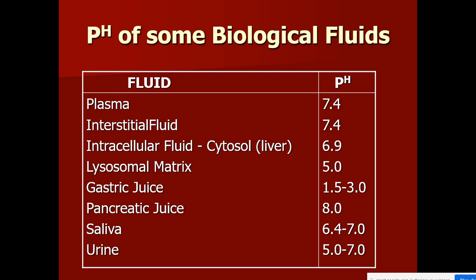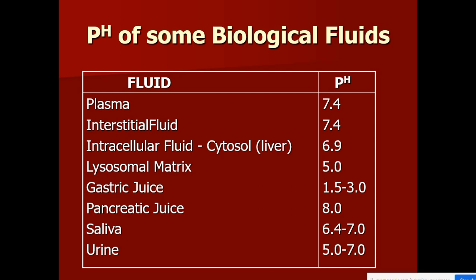For example, liver cytosol pH is 6.9, which is acidic. Lysosomal matrix also contains some fluid, that pH is 5.0, which is also acidic. Gastric juice means the juice that is secreted by stomach. That gastric juice pH ranges about 1.5 to 3.0, which is highly acidic.